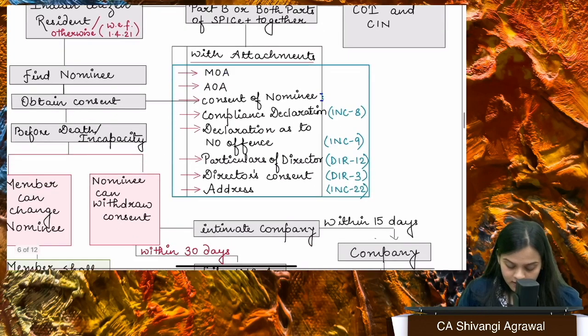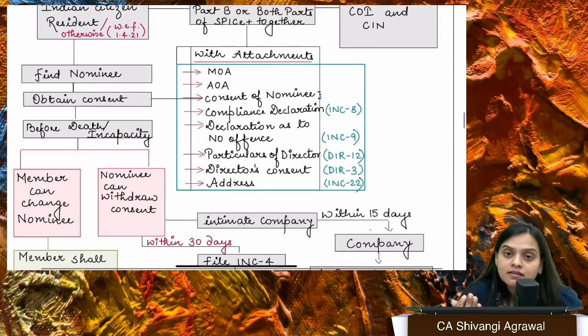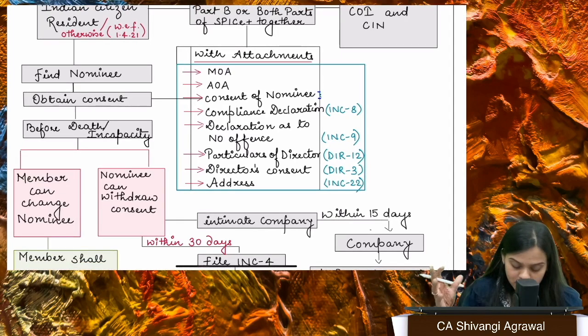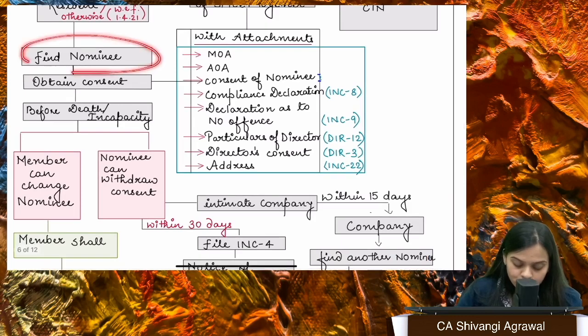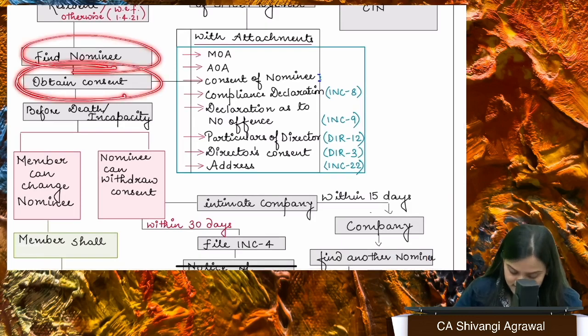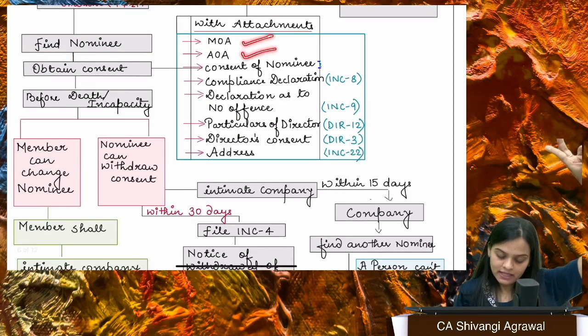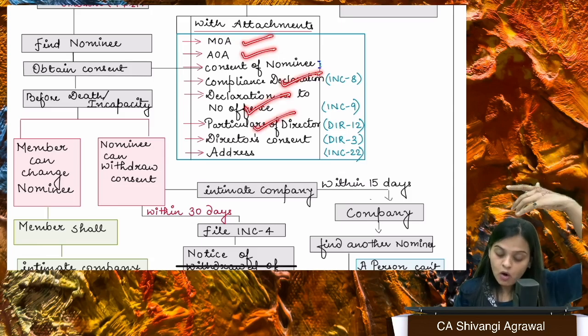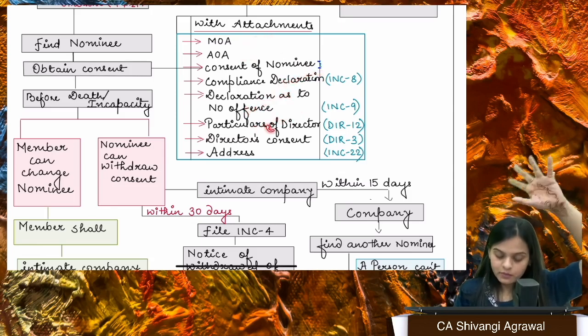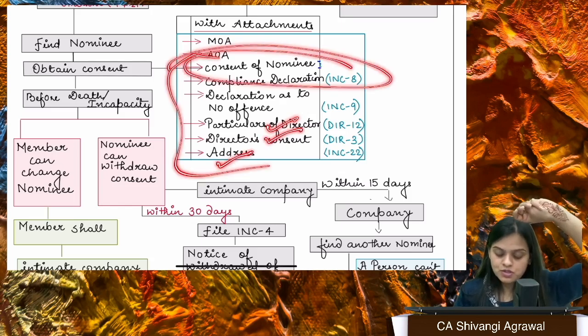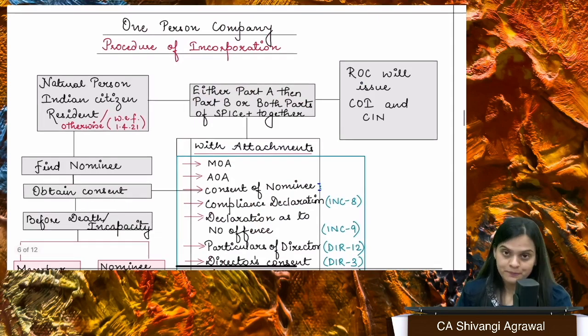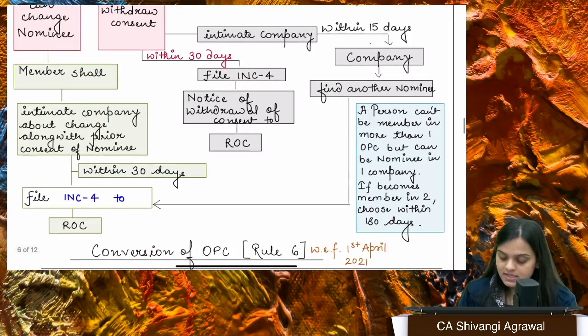Now, what additional things are there when you're forming a one person company? Additional things are about finding a nominee and obtaining his consent, right? Okay, so along with the documents MOA, AOA, the compliance declaration as to no offense, particulars of directors, of subscriber, right? We have one subscriber only, director's consent, address, everything. You also need to furnish the consent of the nominee when you are incorporating a one person company, right? So that is the simple thing.